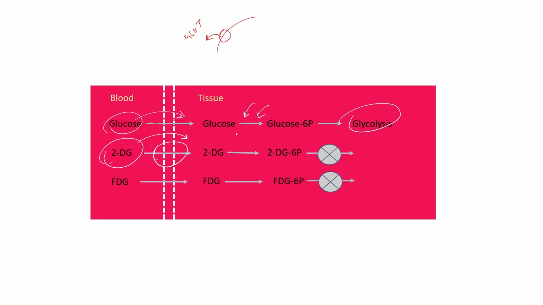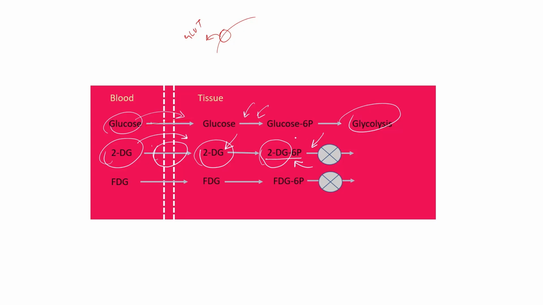Again, some enzymes act on 2DG and convert it to 2DG-6-phosphate, so this molecule is being phosphorylated. But the other enzymes cannot act on the substrate because it needs the second carbon OH, which 2DG does not have. So this results in halting of this entire metabolic pathway. The pathway does not go further, which we call glycolytic inhibition.